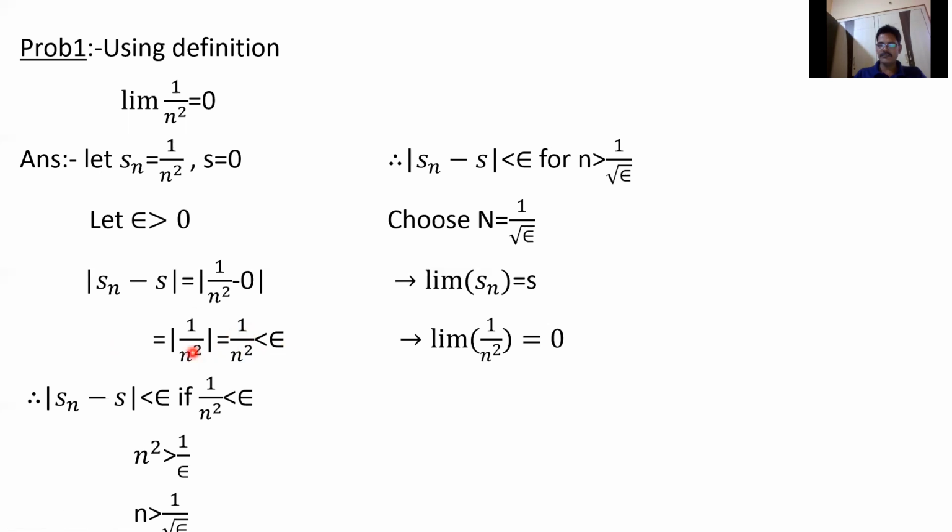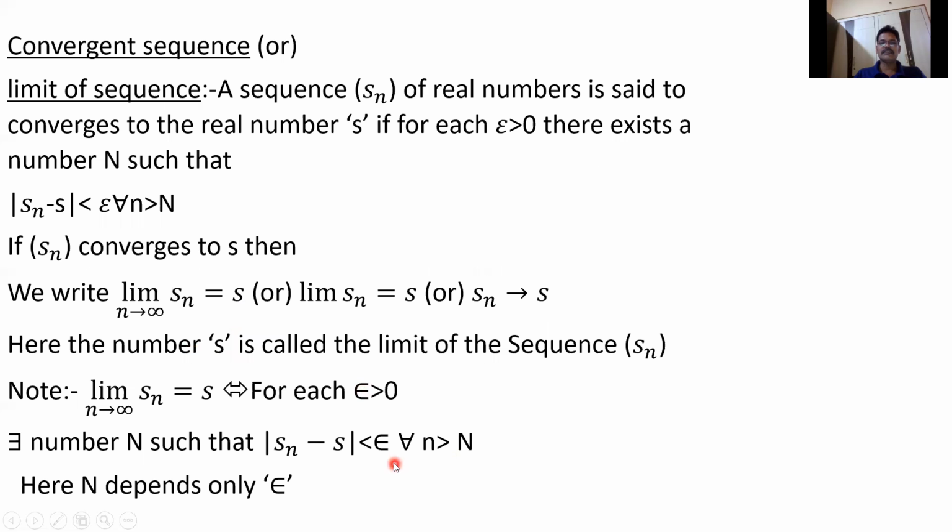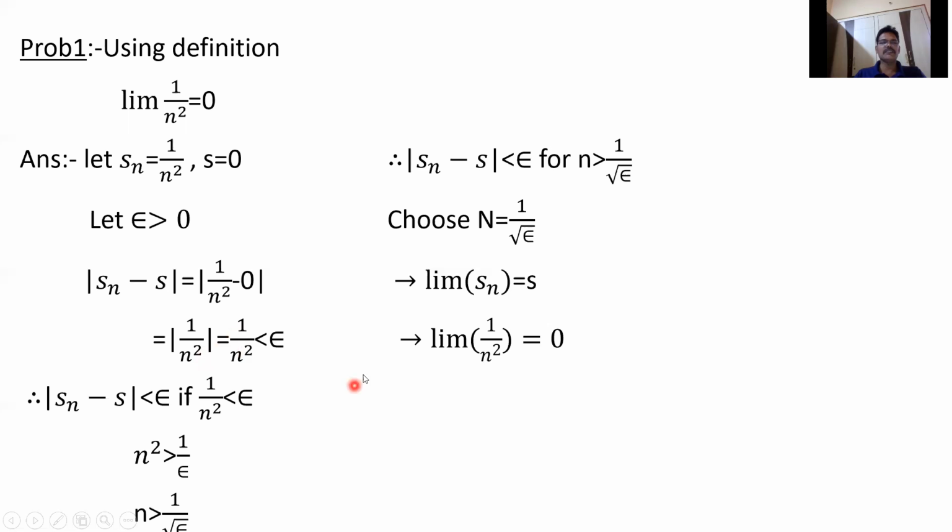So now we have to show |Sn − S| < epsilon. So |Sn − S| < epsilon if 1/n² < epsilon. Now 1/n² < epsilon means n² > 1/epsilon. Whenever we take reciprocals, the sign will be changed.